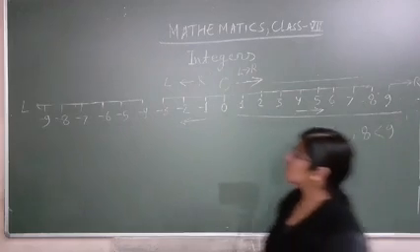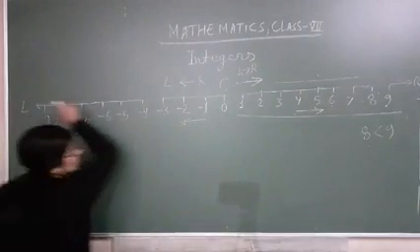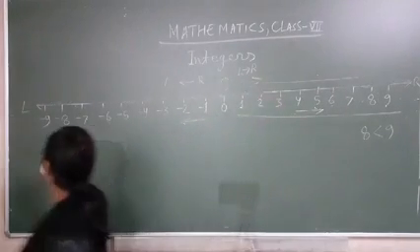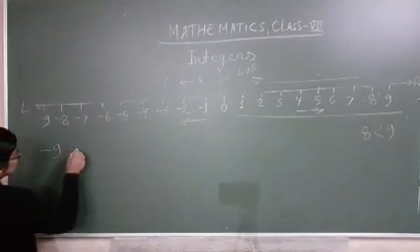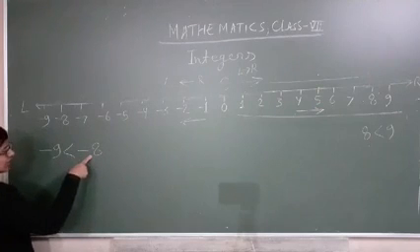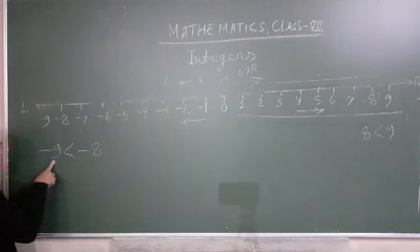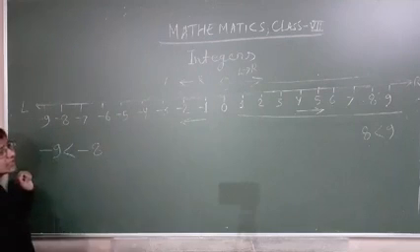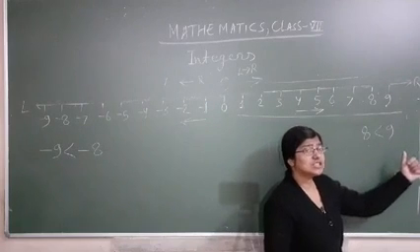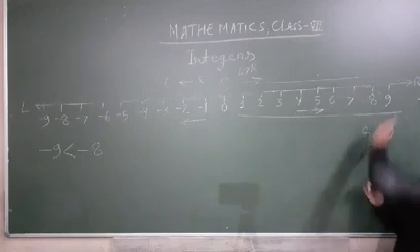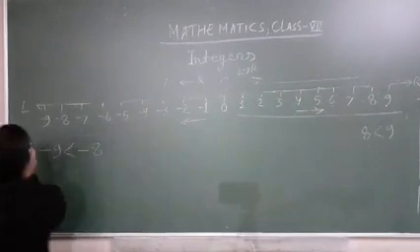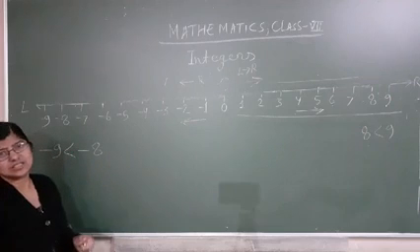Getting? And when you go left to right, this person is going left to right. So what happened? Here minus 9 and here minus 8. So minus 8 will be greater than minus 9. Okay? Left यहाँ है, right that side. When we go left to right, numbers will be in increasing order. Just opposite of that, when we go right to left, numbers will be in decreasing order.